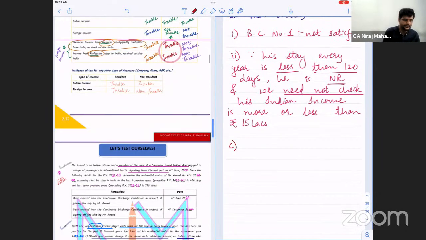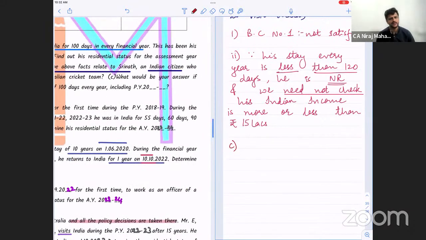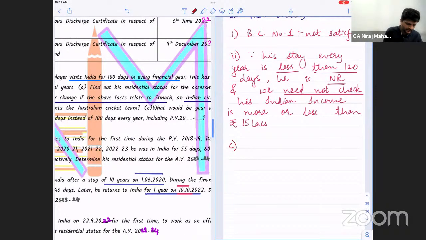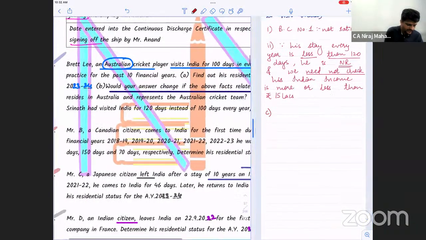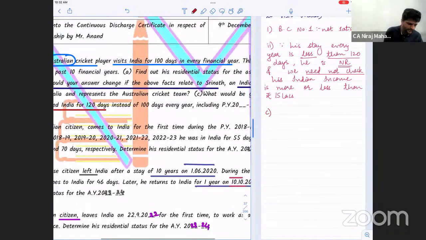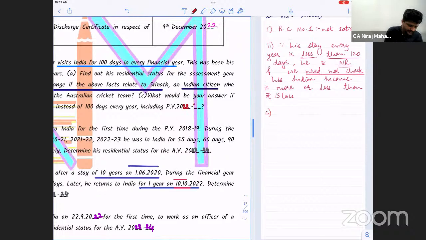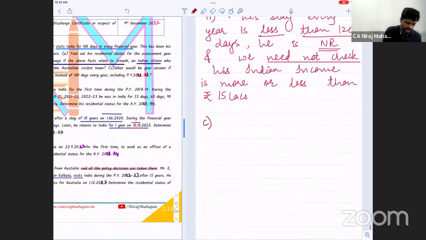Okay. Tejal? So we don't even have to check whether his income is more than or less than 15 lakhs in the current year. And there is case C. What would be our answer if he had visited India for 120 days instead of 100 days every year, including the current year 22-23? So instead of 100, he is now 120. Clear till here? Every year.